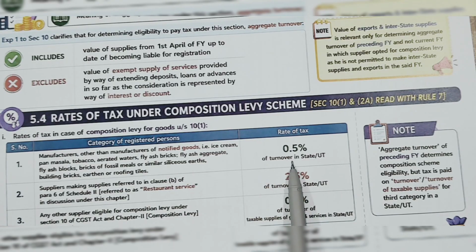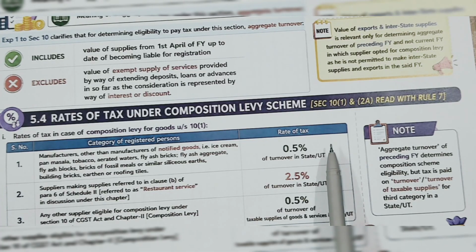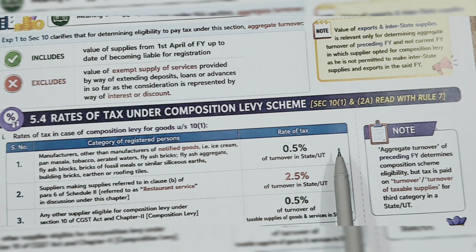0.5% of the turnover in states or union territories, UTs. 0.5 plus 0.5, 1% will be the effective rate of tax.